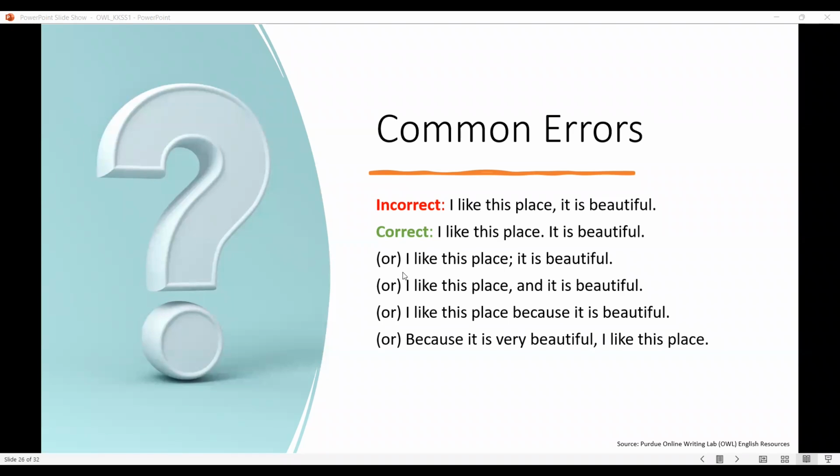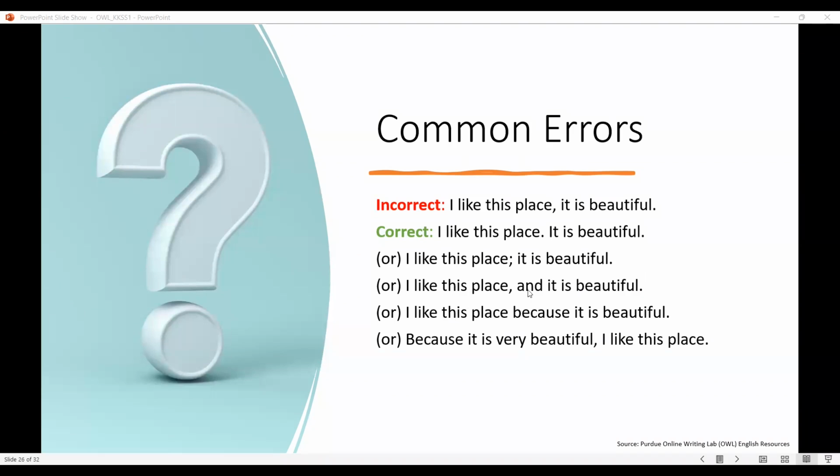Another way of correctly framing it is, I like this place, semicolon, it is beautiful. What happened here is, if you see the second statement, I like this place, and it is beautiful. The difference between the incorrect one and this one is that in the incorrect one we have just put the comma, but there is no coordinating conjunction to connect these two independent clauses.